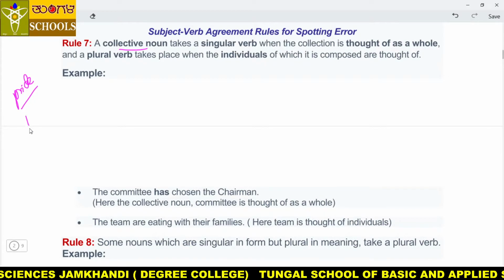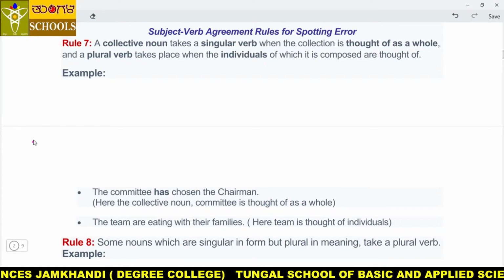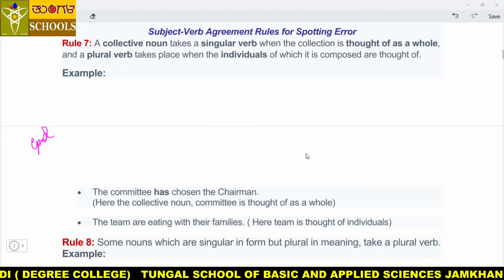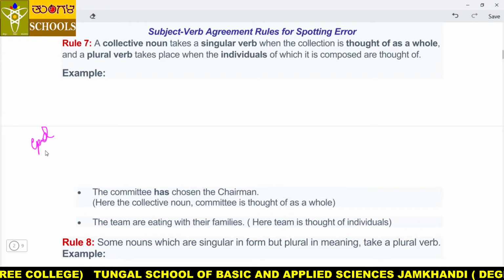Group of girls, BV. Group of boys, gang. Got it, my dear friends? So now it is good, my dear friends. Sorry, gang, my dear friends. Same like that, collective nouns are there.